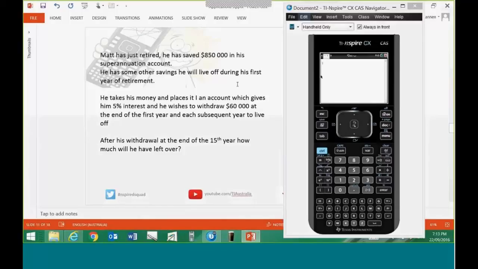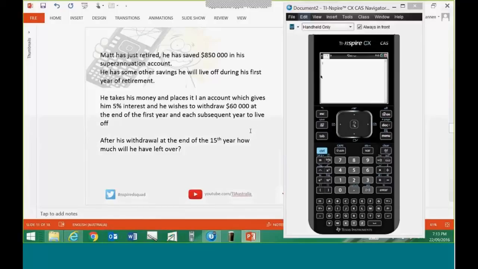We'll go through the story. He's basically putting this money into an investment, which earns 5% interest. So really, that's not a bad investment these days. 5% interest per annum. And he wants to withdraw every Christmas, at the end of the year, $60,000.